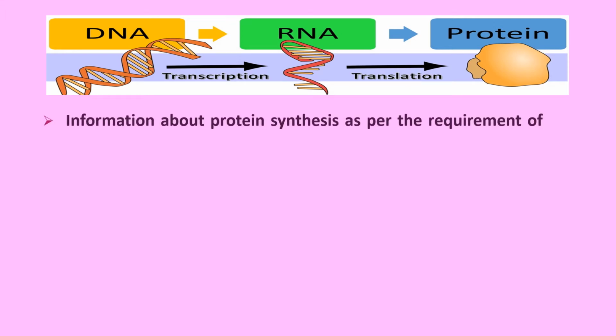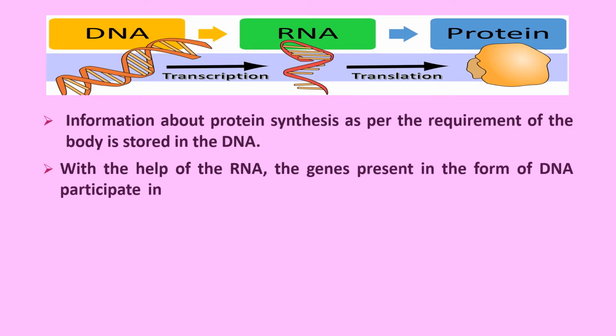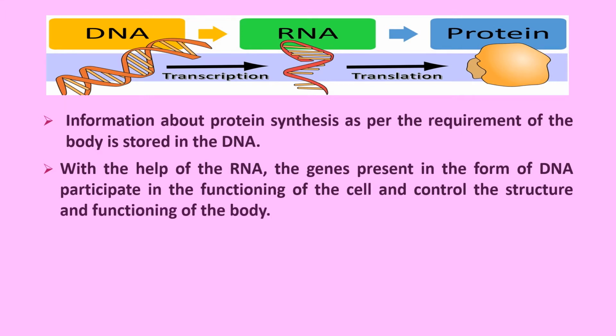Information about protein synthesis, or the making of the protein as per what the body requires, is stored in the DNA. So DNA is holding on to all the information that is required to synthesize proteins. With the help of the RNA, the genes present in the form of DNA participate in the functioning of the cell and control the structure and functioning of the body.